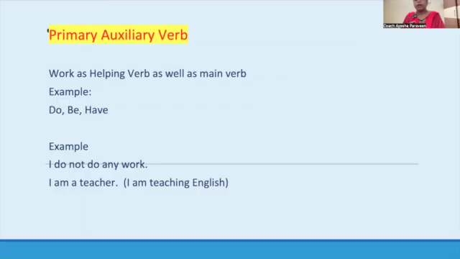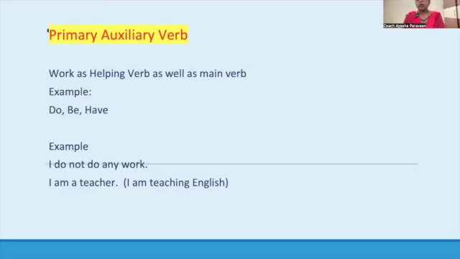Primary helping verbs are verbs that can act like a helping verb, that helps the main verb. Or else a primary helping verb can also come as a main verb. It performs two roles. One is to act like a helping verb, and sometimes it can come as the main verb. We'll see what the primary helping verbs are. They work as helping verbs as well as main verbs.